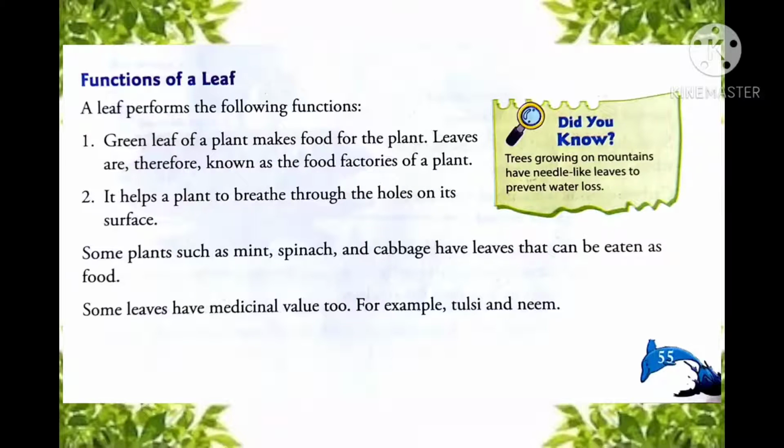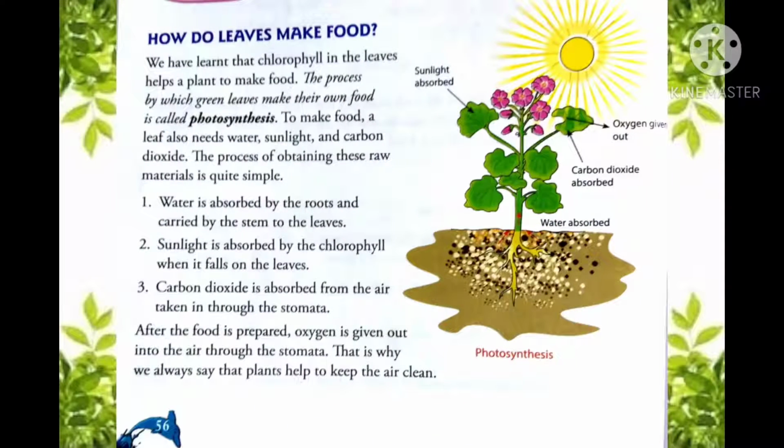Now let's move to the next topic, which is how do leaves make food. In this topic we will learn how leaves help the plants in making food. As we all know, chlorophyll in the leaves helps a plant to make food, and the process by which green leaves make their own food is known as photosynthesis. Just remember, students, that photosynthesis is the process by which green plants or green leaves make their own food. And to make food, what does a plant or a leaf need? It needs water, sunlight and carbon dioxide.